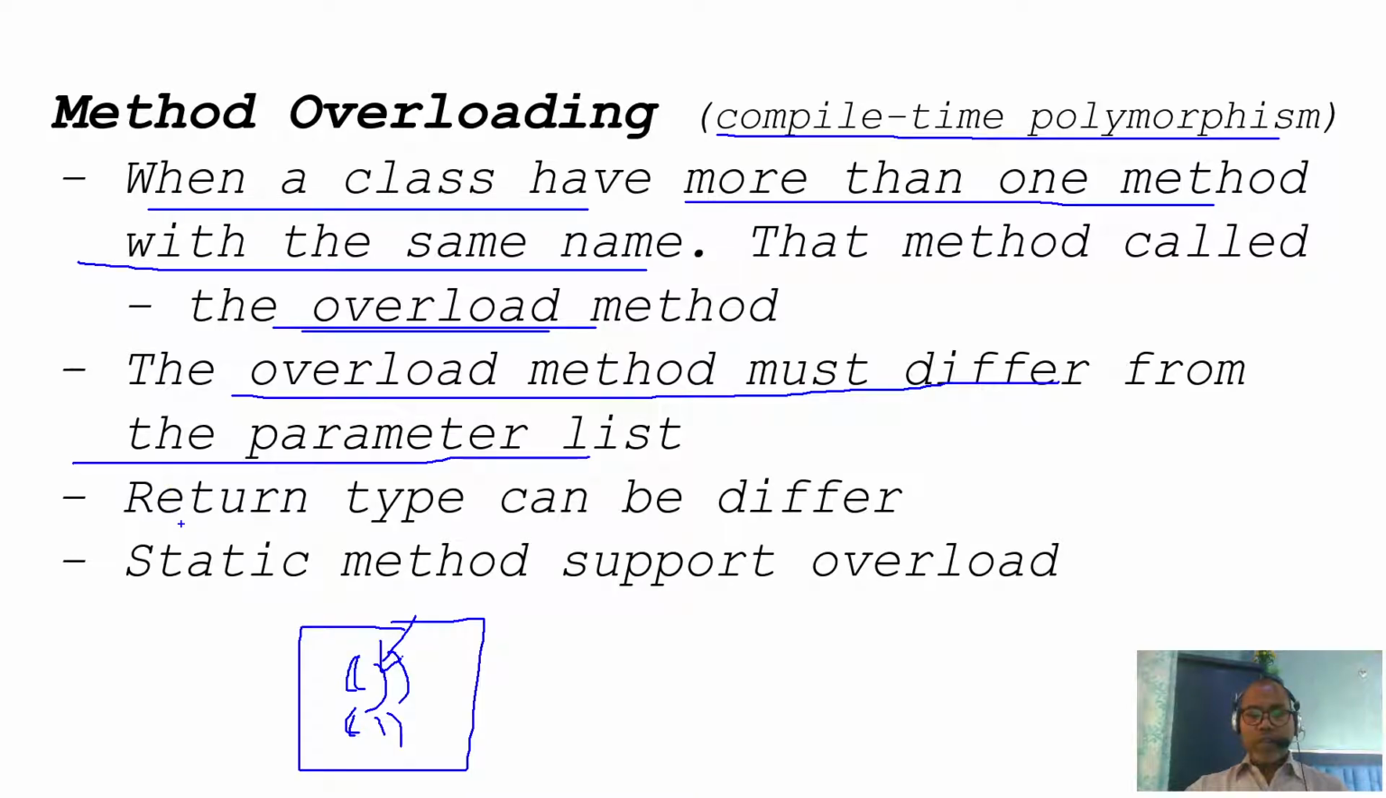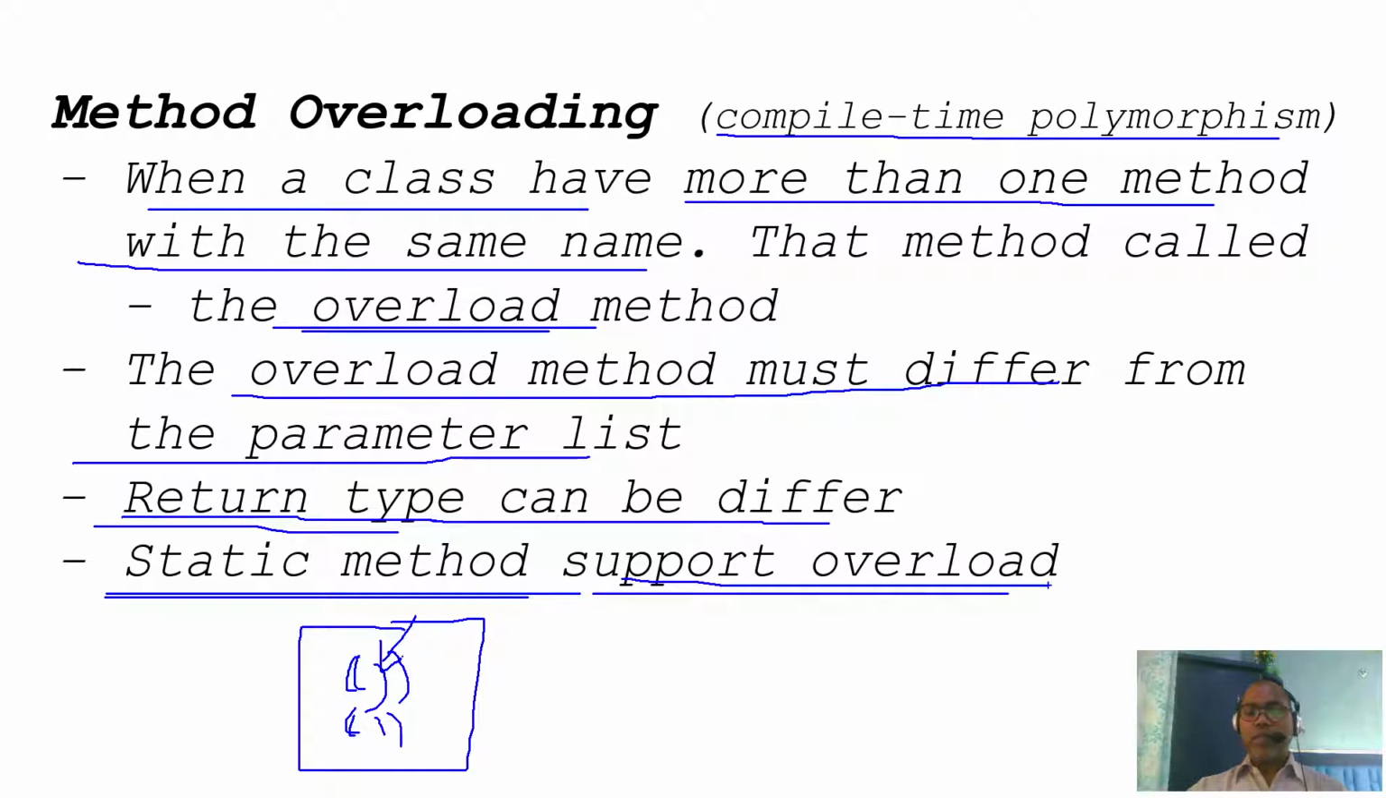And second thing, the return types of the methods can differ. In the case of overloading, we have no concern about the method return type, it can be the same or different. Sometimes in a class you can write a static method. Whenever you write a static method, it also supports overloading. That means you can also overload a static method.